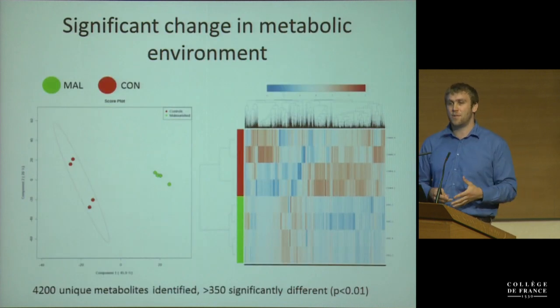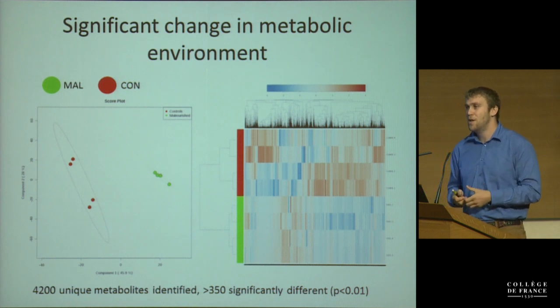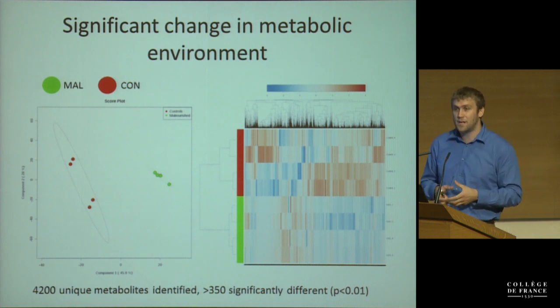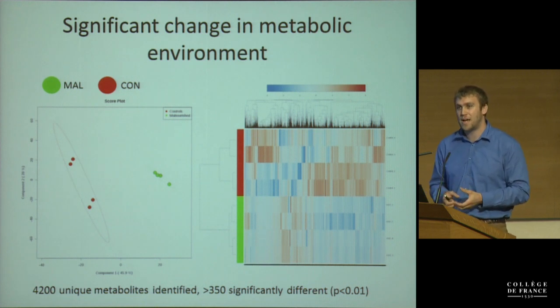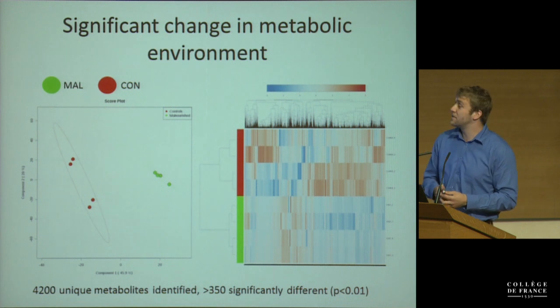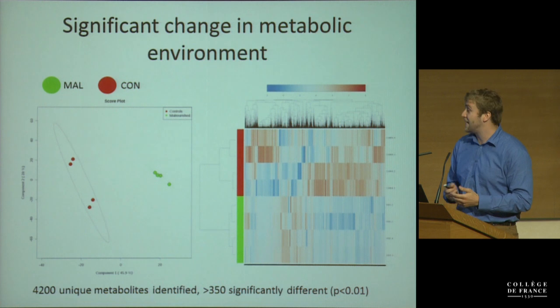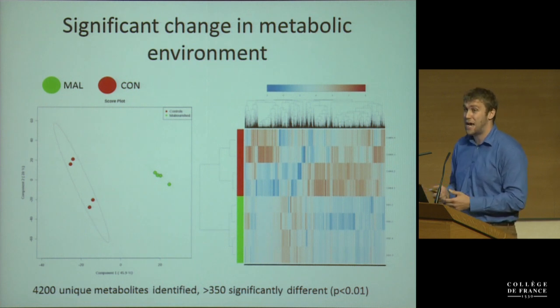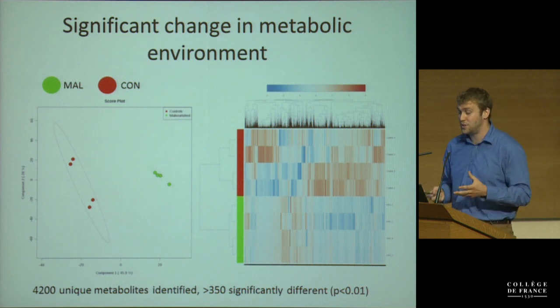Now, what I've shown you is that malnutrition induces this shift in the small intestinal microbiota. There's this shift in permeability and also growth stunting. So we're quite interested in, of course, seeing functionally how this interacts with the metabolic environment of the host. And the way we did that is we sent samples from the small intestine for untargeted metabolomics. Metabolomics is a technique that's getting a lot better. We were able to identify 4,200 unique metabolites, and 350 were significantly different between the two different diets.